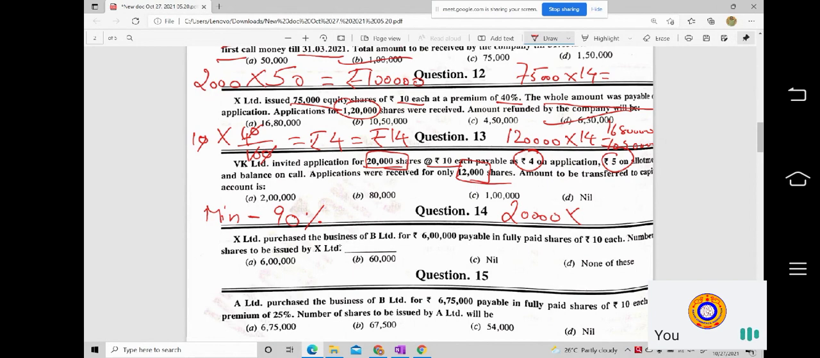Since you have received applications for only 12,000 shares, which is below the 90% subscription, you cannot transfer any money to the share capital. You have to refund the money. So whatever money you have collected from those 12,000 shares as on date has to be refunded. So it is going to be nil. In this case, it's going to be nil. Are you able to understand?